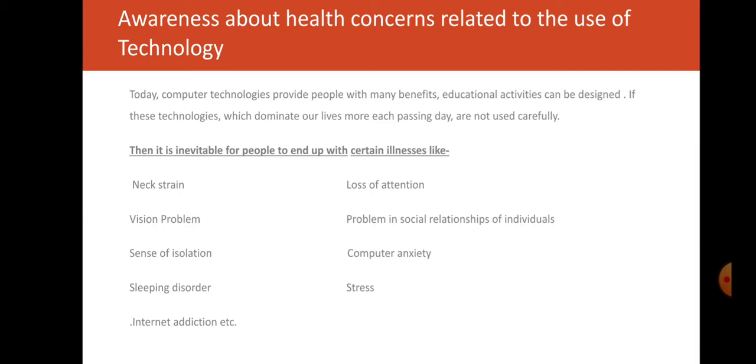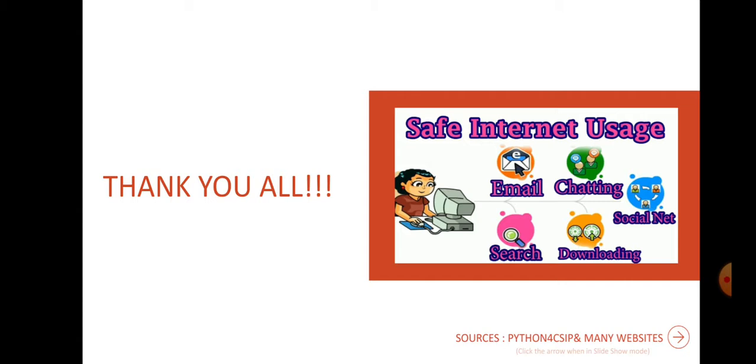Awareness about the health concerns related to the use of technology. Today, computer technology provides people with many benefits, such as education and other activities. But it can also cause certain illnesses, like neck strain, vision problems, a sense of isolation, sleeping disorders, internet addiction, loss of attention and so many other things. So you should be aware of this when using the internet. You should use your internet safely and in a better way. So thank you all.